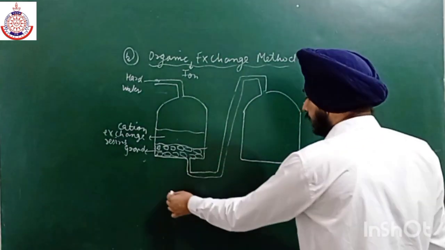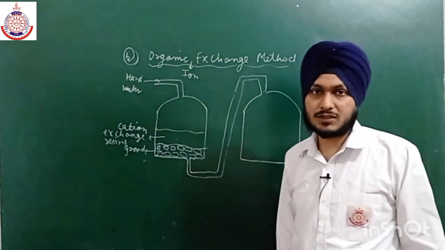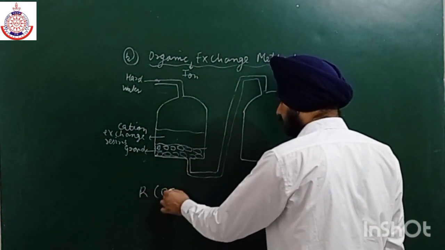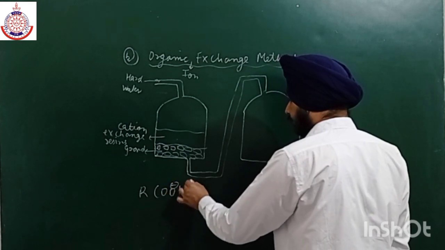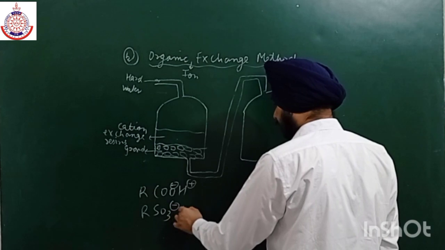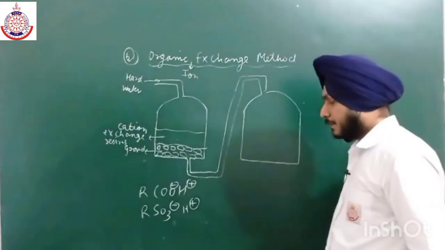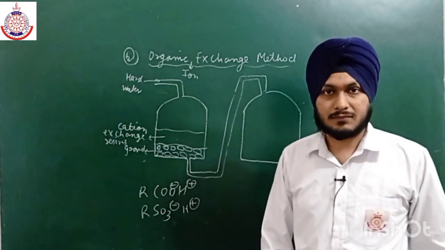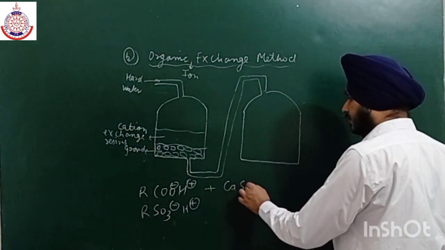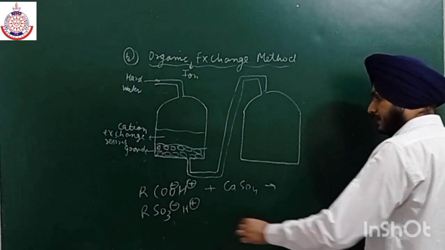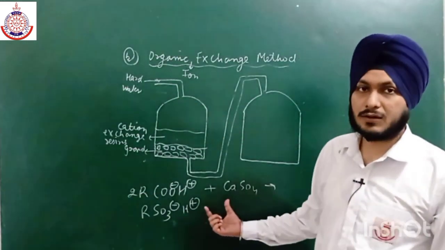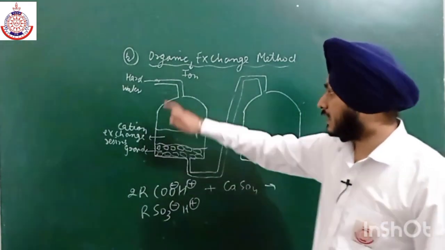Here the cation exchange resins are carboxylic acids or sulfonic acids. So we use this compound, carboxylic acid or sulfonic acid. We are replacing the hydrogen with the calcium. For example, if we have calcium sulfate, we can easily replace the calcium sulfate or magnesium chloride which are present in the hard water.